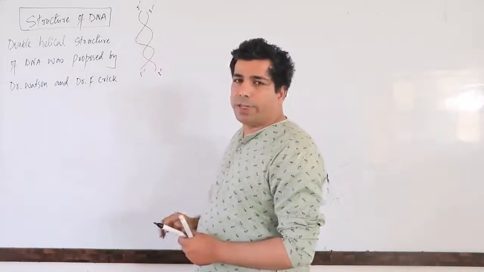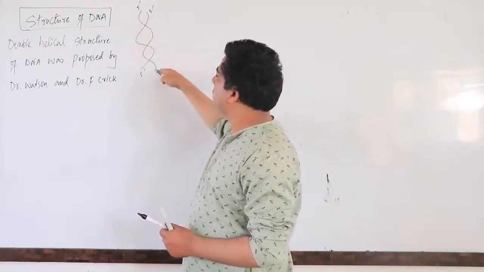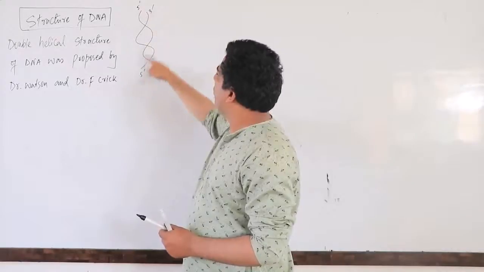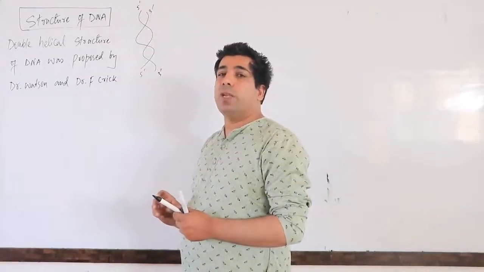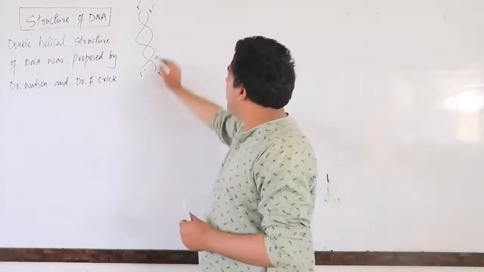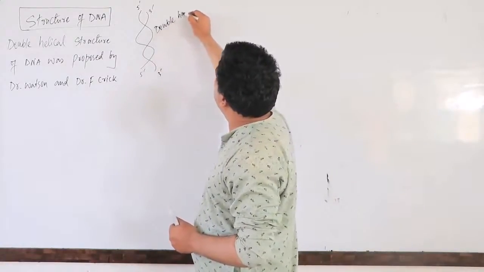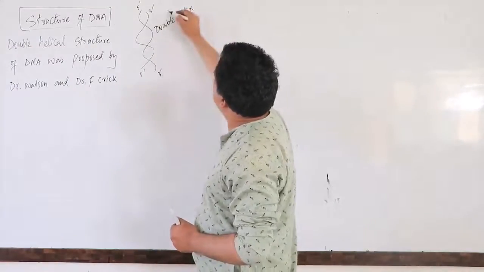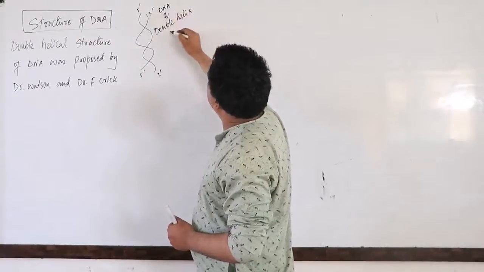So my dear friends, before we go further, here we have two chains, 5 to 3 and 3 to 5, two chains are there. So in DNA, this is basically a double helix. So this is our DNA. It is a double helix.